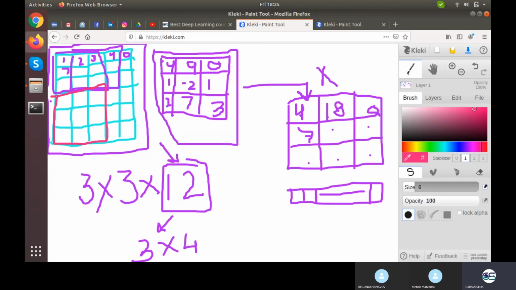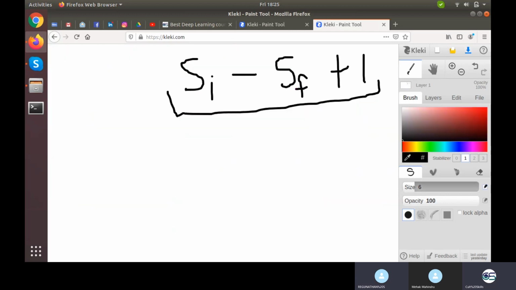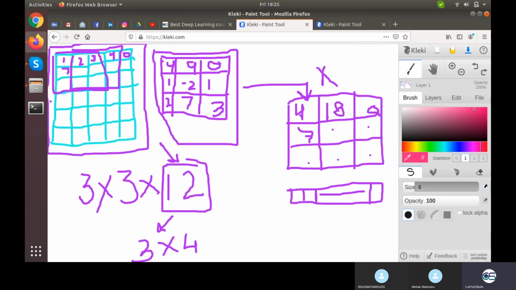Yes, Raghunathan. Can you explain again, sir, how that formula is derived? Yeah. So what I said is, this is the size of image, and with size I mean column and row. If you are talking about column, you can replace both of these with columns, and if you are talking about row, replace both of these with rows. So size of image minus size of filter plus 1. Size of image is 5 columns, size of filter is 3 columns. So 5 minus 3, 2 plus 1. So I got 3 right here, number of columns.